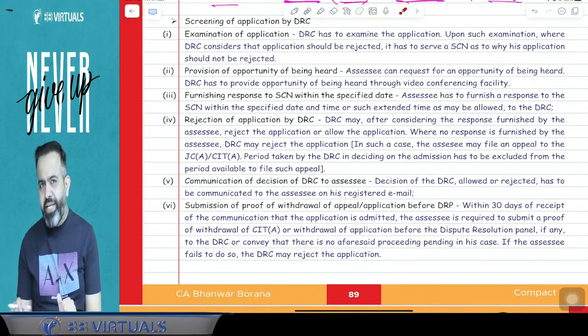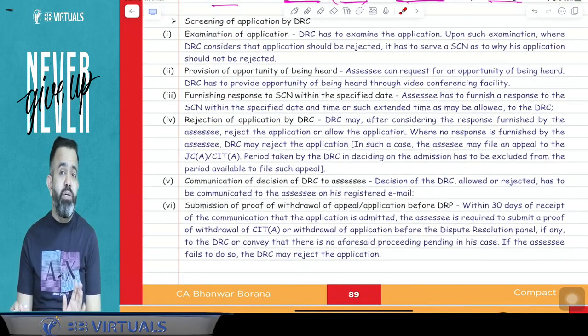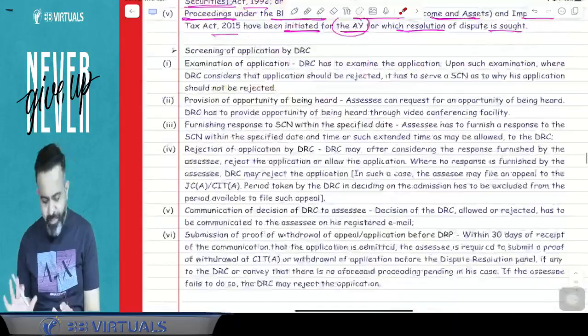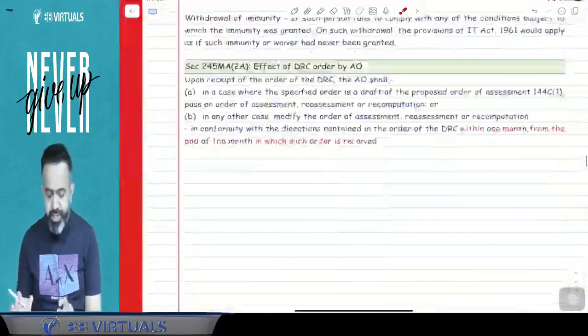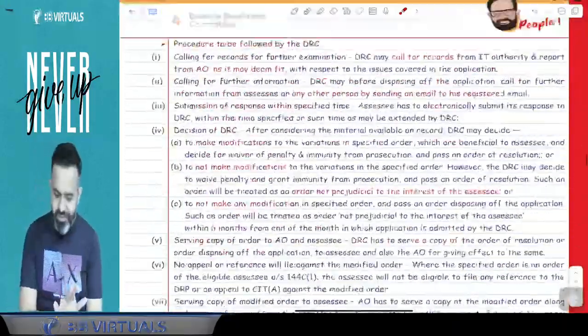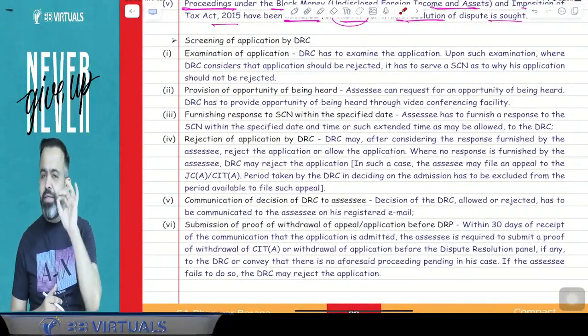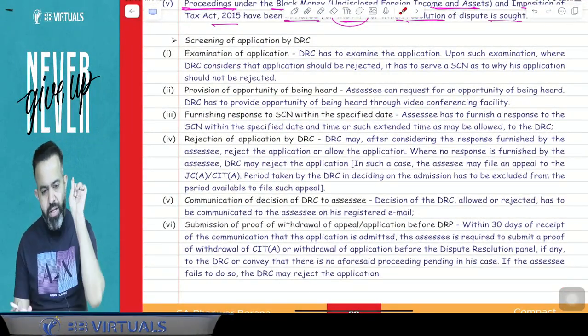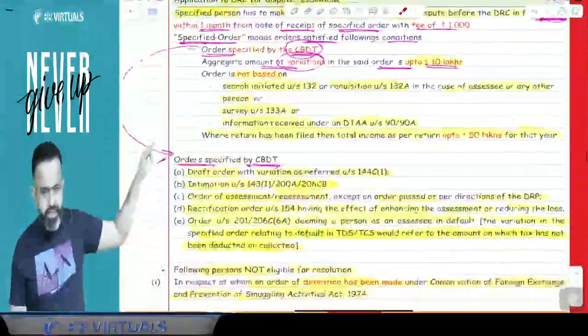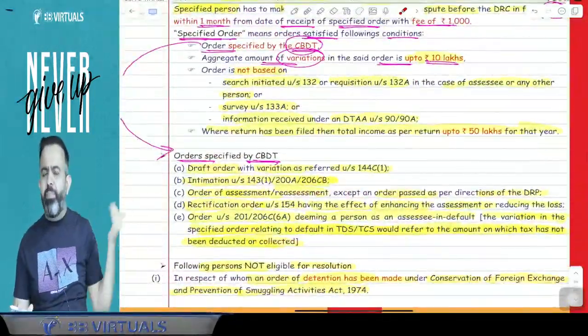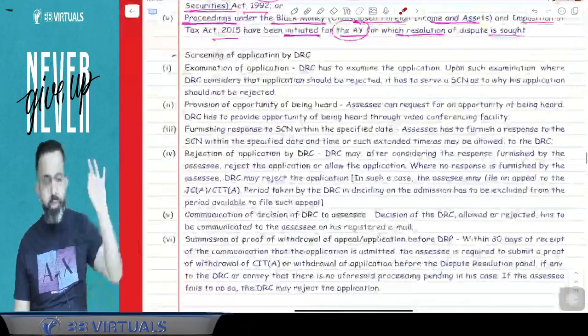Now, if you file the application to the DRC, then what will the DRC do? There are some procedural parts related to the DRC, so we are checking the procedural part. First, you will file the online application to the DRC against this particular order. Now, how will the DRC proceed?